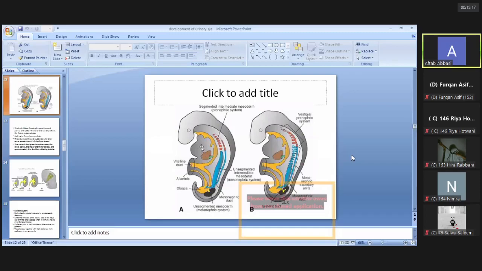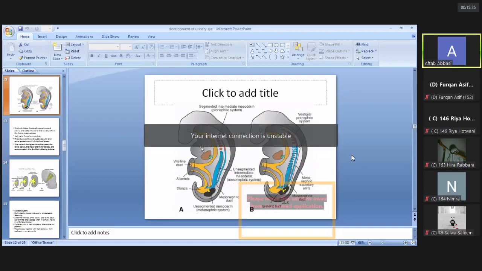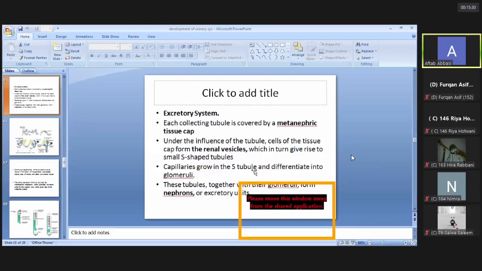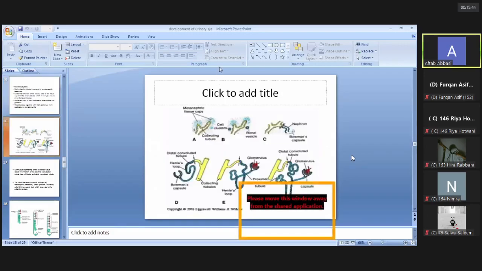Each collecting tubule is covered by the metanephric tissue cap. Under the influence of the tubules, the cells of the cap form the renal vesicles or dilated tubules, capillaries and vessels. The tubules along with the glomeruli form the nephrons, which are the excretory units. So this metanephric tissue cap will further differentiate into the excretory system that will form these S-shaped tubules, which acquire the tuft of capillaries known as the glomerulus, surrounded by the Bowman's capsule.